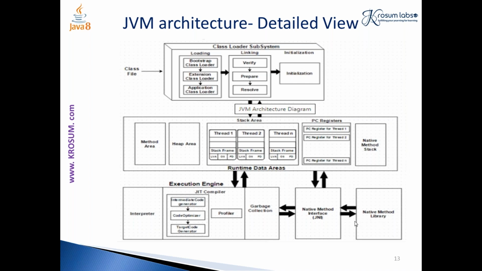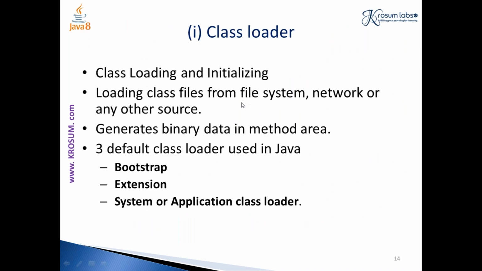Okay, so we have seen all these things, right? Let's have a small recap. We have the class loader subsystem, which does the loading and initialization part. We have three types of loaders: bootstrap, extension, and application class loader. Bootstrap is the parent class loader, and it was implemented in C language.